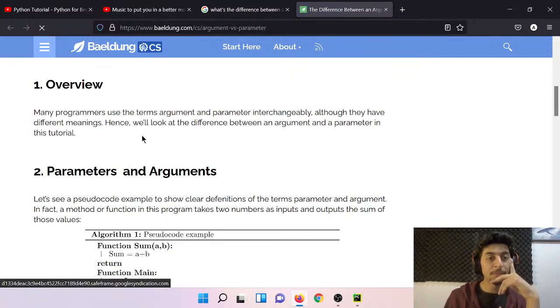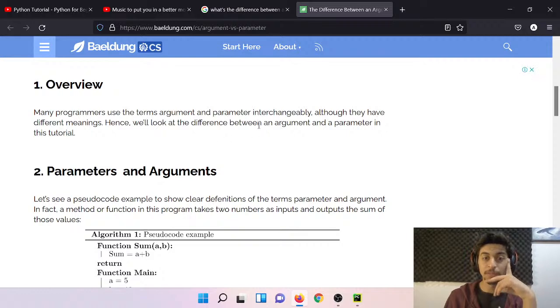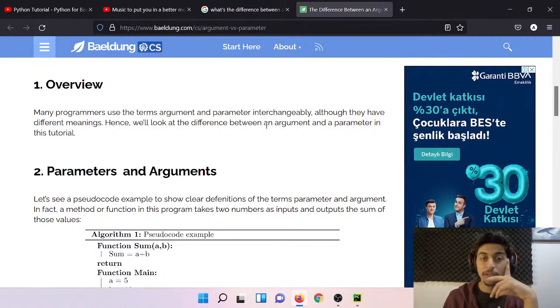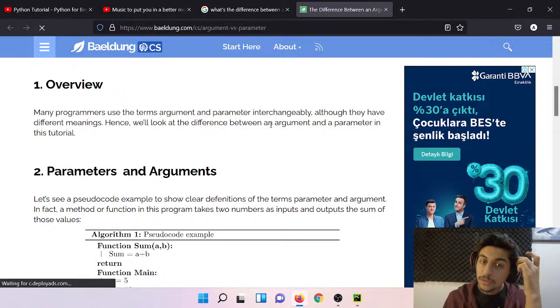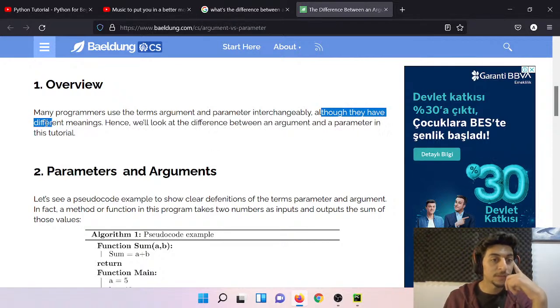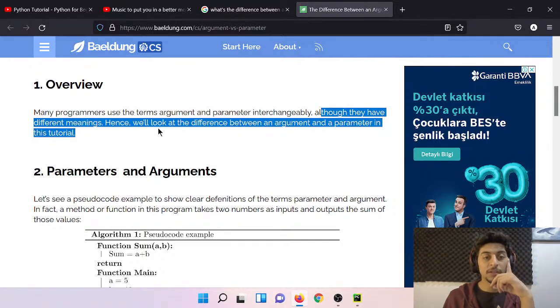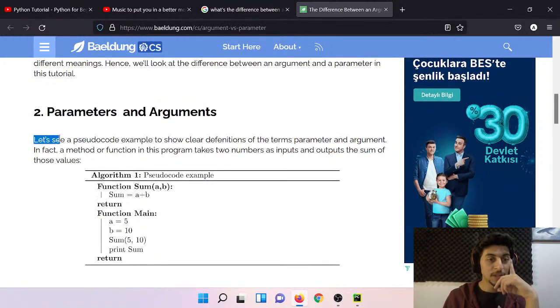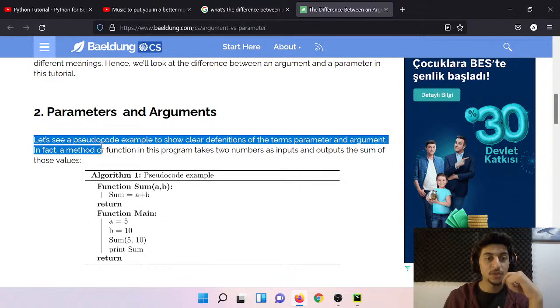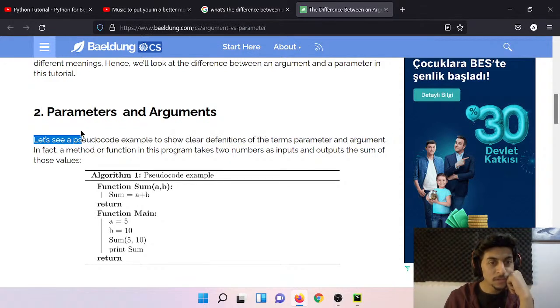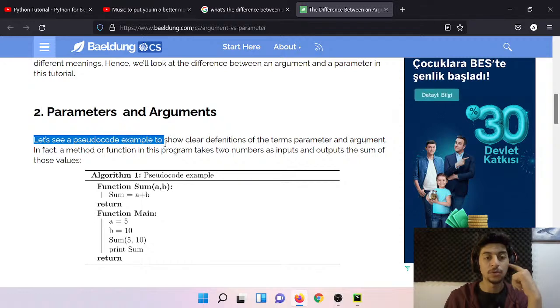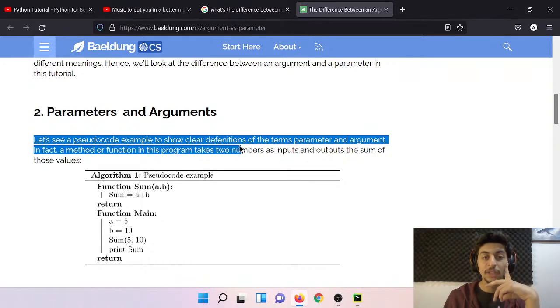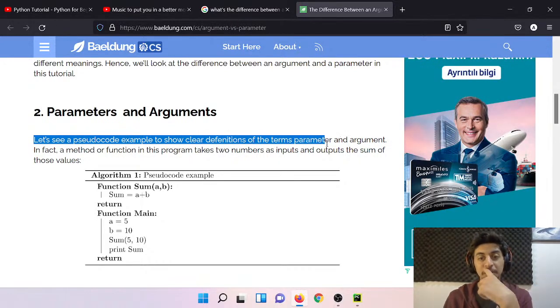Overview. Many programmers use the terms argument and parameter interchangeably, though they have different meanings. Hence, we'll look at the difference between an argument and a parameter in this tutorial. Here is a pseudocode example to show clear definitions of the terms parameter and arguments.